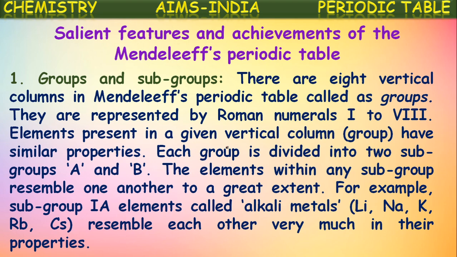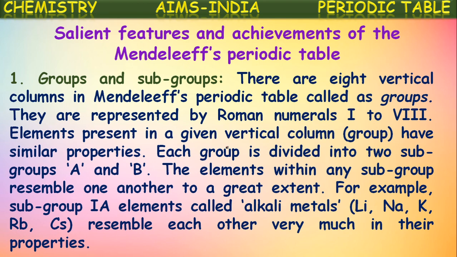Okay, the elements present in one group will generally have similar chemical properties, and here each group is subdivided into two subgroups A and B. The elements present in one subgroup will have almost similar chemical properties. For example, subgroup 1A, that means the first subgroup A, called alkali metals, namely lithium, sodium, potassium, rubidium and cesium, resemble each other very much.